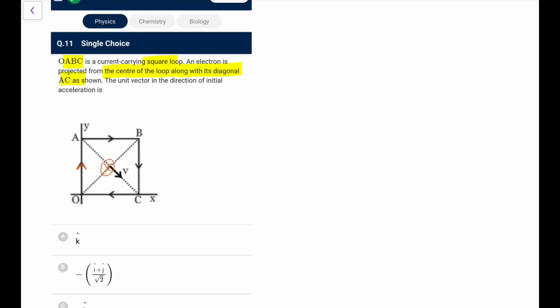So the field is like this, and plus what we have, this is an electron. Okay, this is also important. So this is the direction of V. B is inward. So if I do V cross B, it comes towards B. This is V cross B, but because it is an electron, negative charge, its acceleration will not be towards B, it will be towards O.